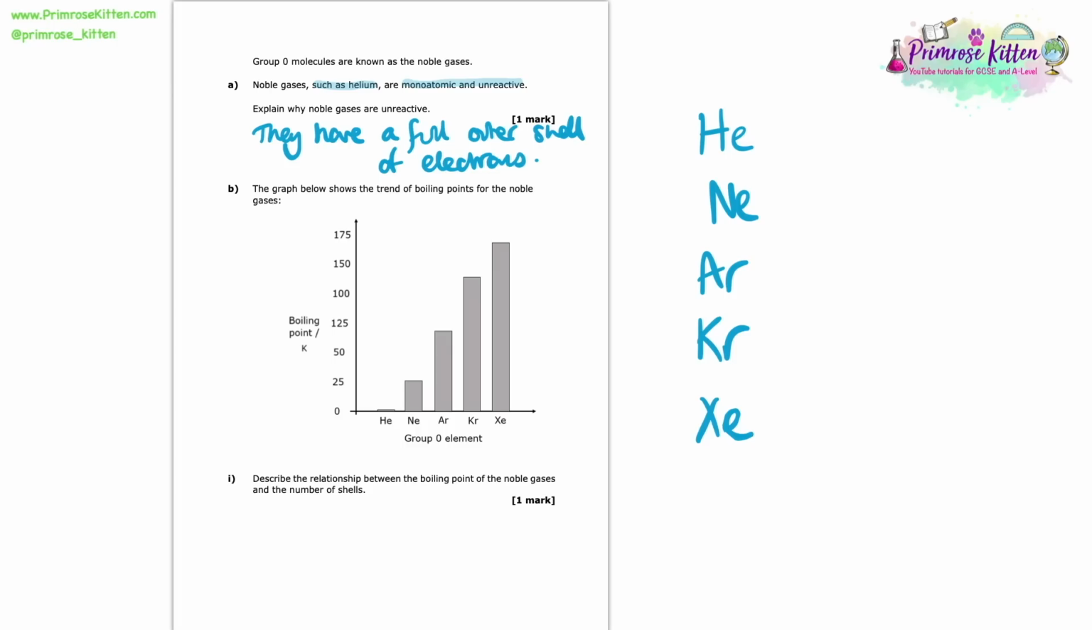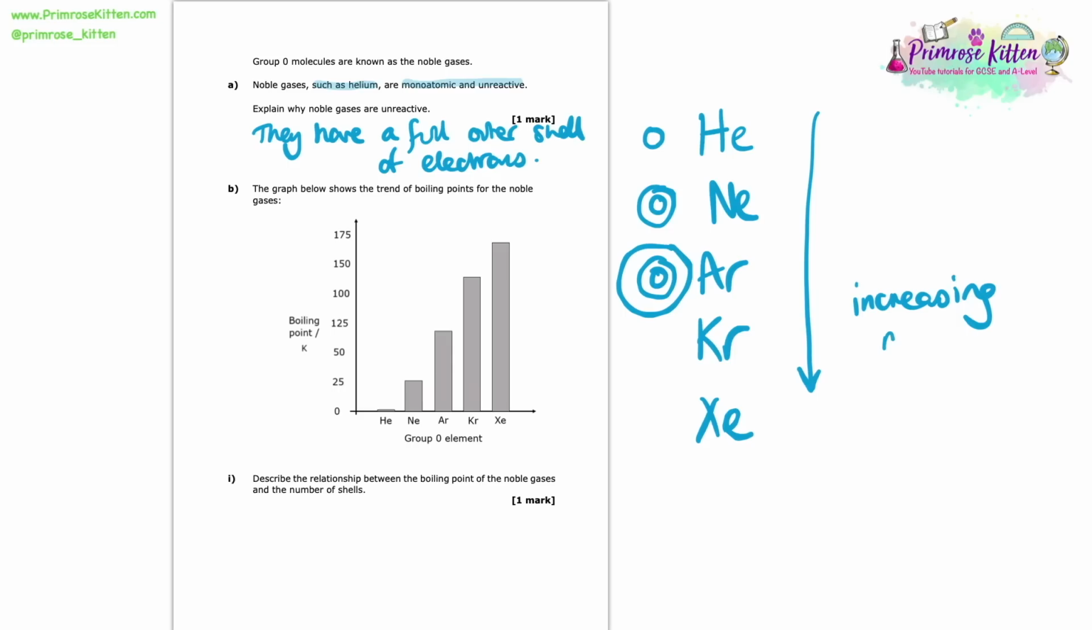And let's remember how many shells each of these has. Helium just has 1, neon has 2, argon has 3, krypton has 4, etc. So as we go down the group, we have an increasing number of shells. So if we go back to our little graph here, we can remember that as we go along here, we have an increasing number of shells. So now that we know the link between these different group 0 elements, we can relate it to this question.